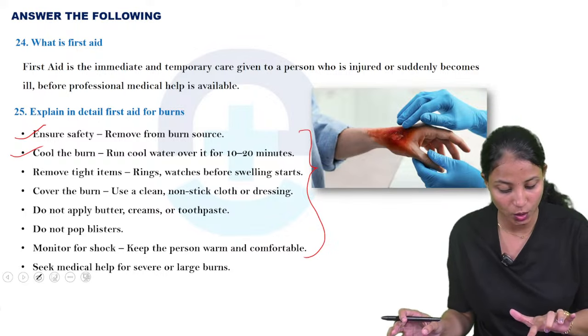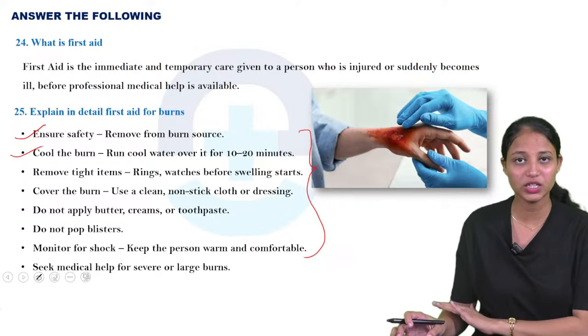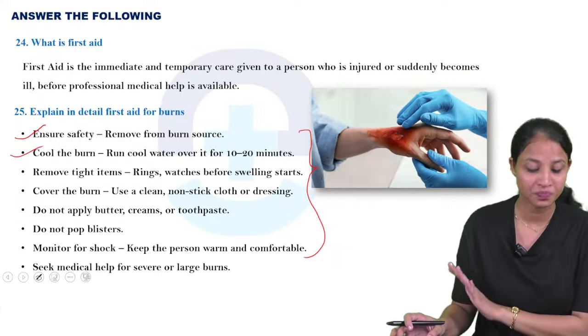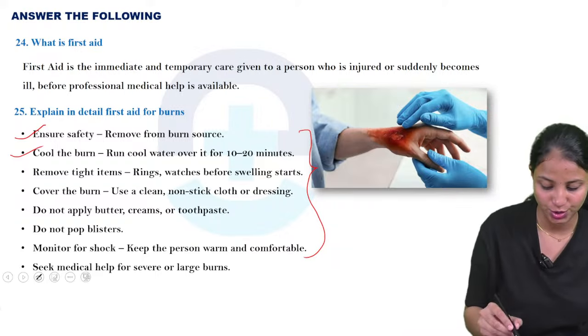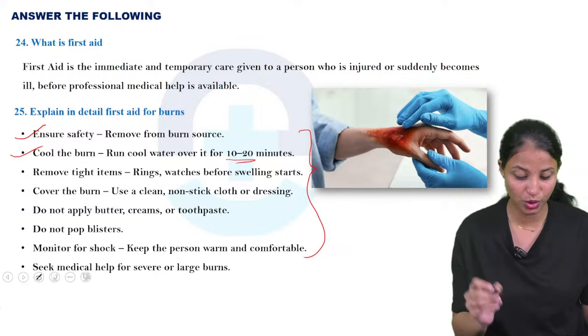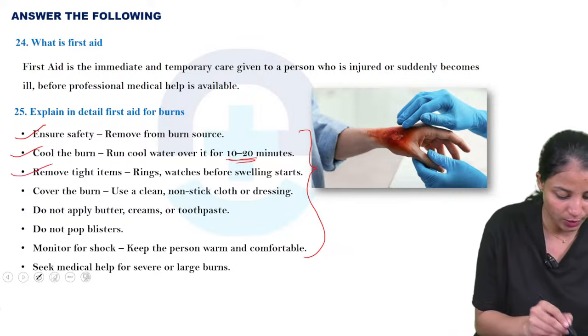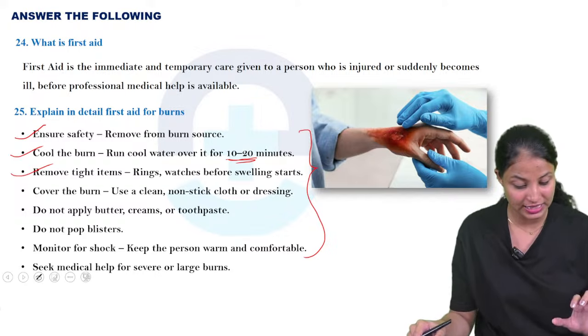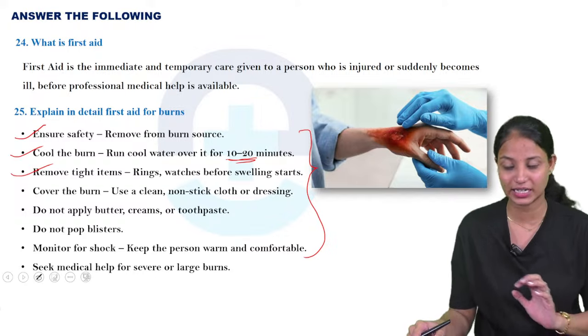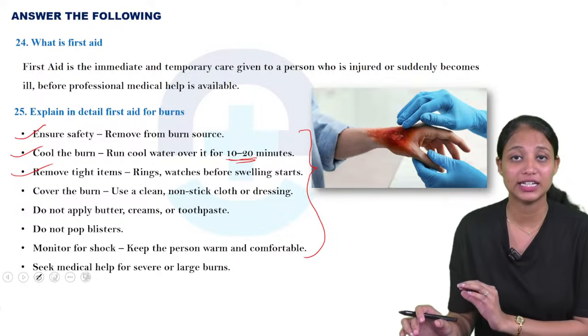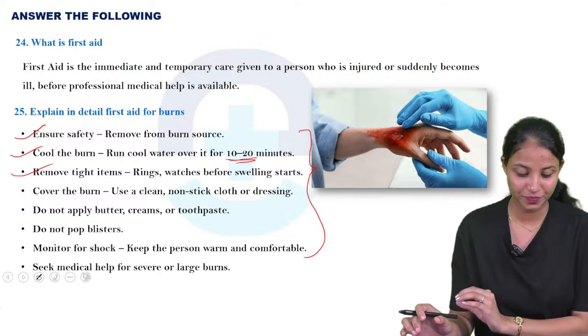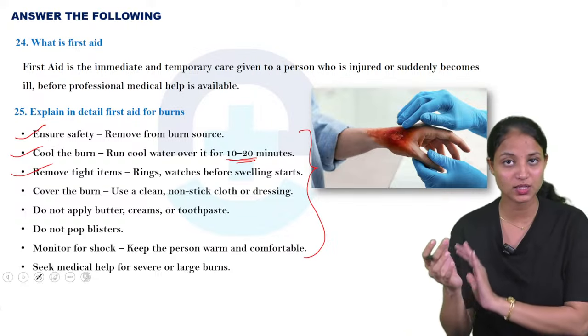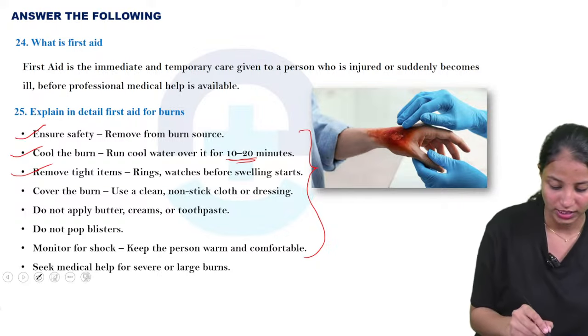Run cool water over it for 10 to 20 minutes. We want to cool the burn for 10 to 20 minutes. Please note, 10 to 20 minutes. Next, remove tight items like rings and watches before swelling starts. If the patient has swelling and there are any rings or watches, we want to remove the rings or watches.